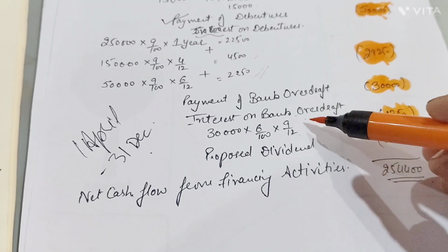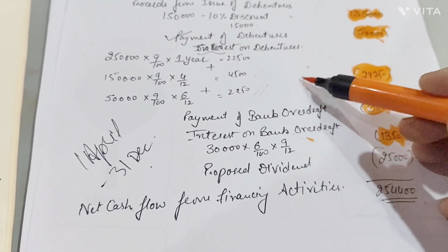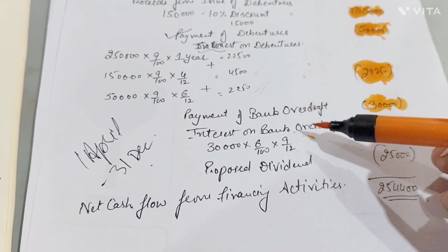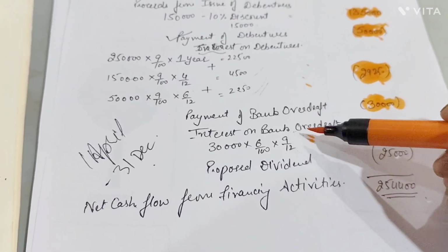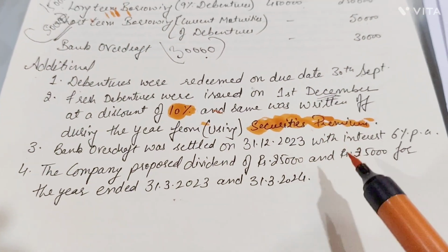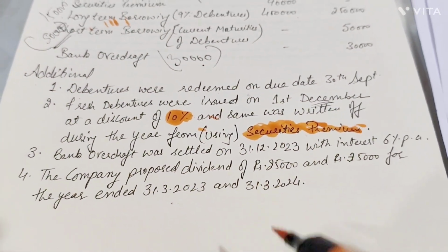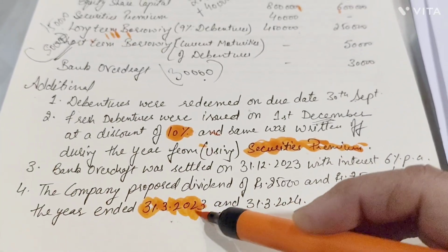This interest on bank overdraft and this interest on debenture which we deducted in financing activity will be added to your operating activity, only the interest, right? Now the last point over here, the company proposed dividend 25 and 35 for the given years. We will take the opening balance for your proposed dividend, not the closing.